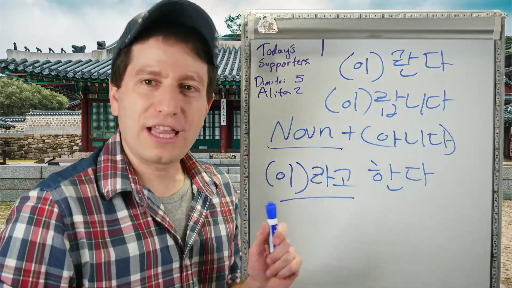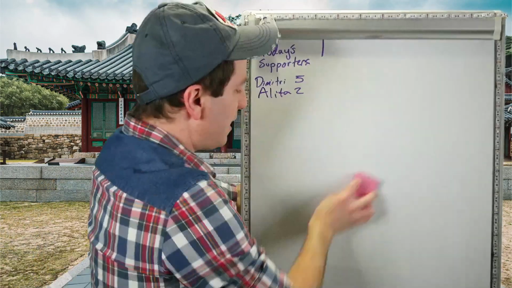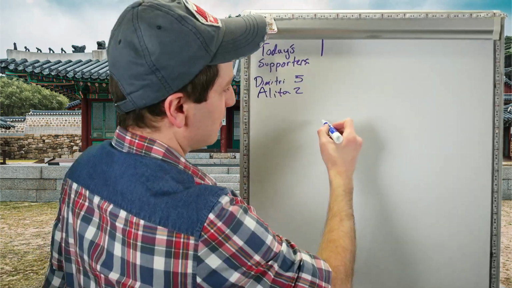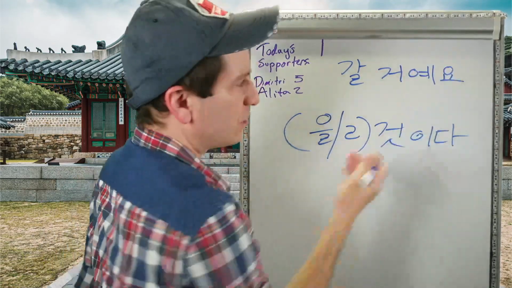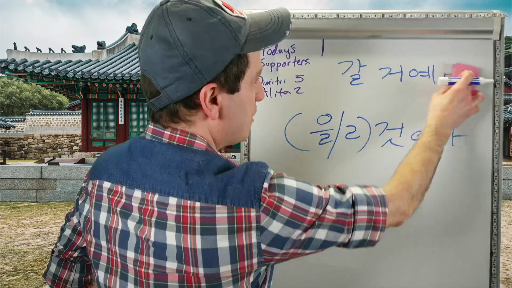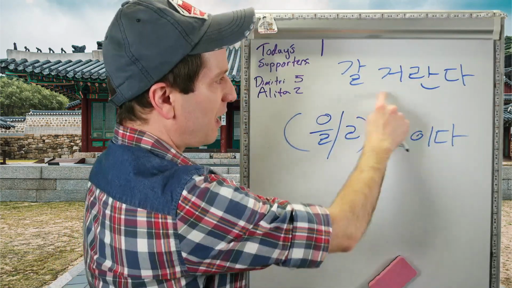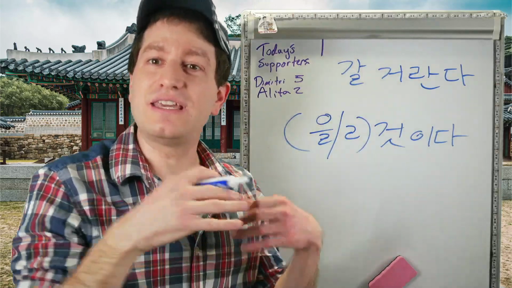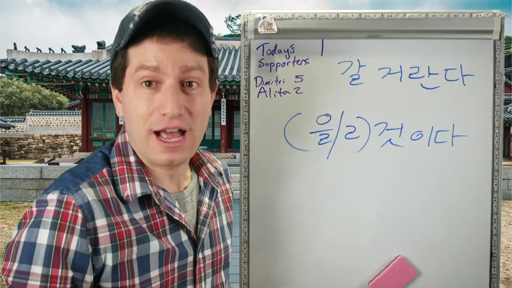The most common place you're going to see this, though, is actually when you're doing the future tense. Because what's the normal future tense? 것이다. Let's say 갈 거예요. So I'm going to go. 저는 갈 거예요. 한국에 갈 거예요. Well, this 예요 is the 이다 form. 갈 거란다. Or 갈 거랍니다, if you want to use the 니다 form and be more formal. So this is where you're going to see it used a lot.